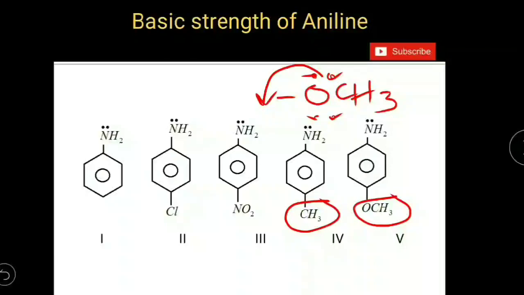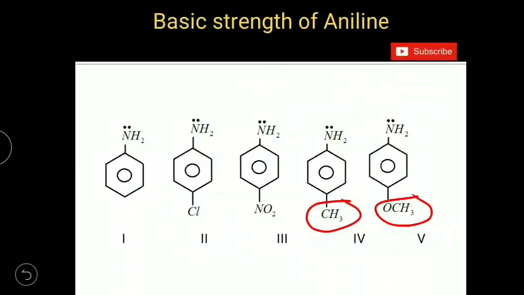At the same time, as oxygen is more electronegative atom, it can withdraw the sigma electron pairs from benzene. So it acts as electron withdrawing group as per inductive effect. But the influence of resonance effect dominates inductive effect. So OCH3 acts as donating group.